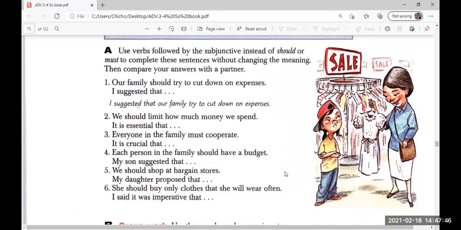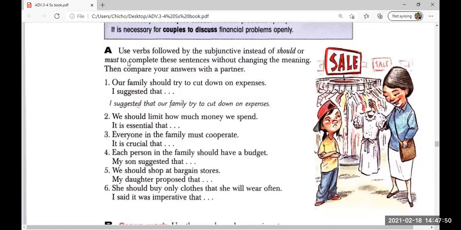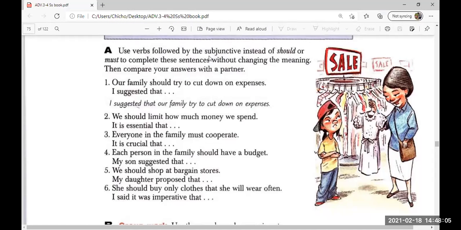It says, use verbs followed by the subjunctive instead of should or must. Remember that we learned in the past to make recommendations with should and must, but now we are going to avoid these two and use the subjunctive form of the verb. We have to complete the sentences without changing the meaning.